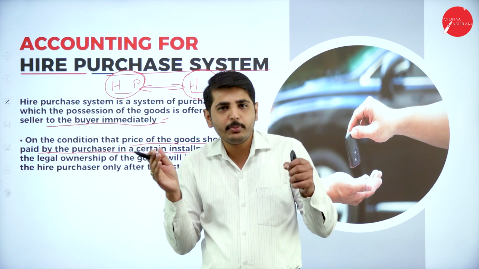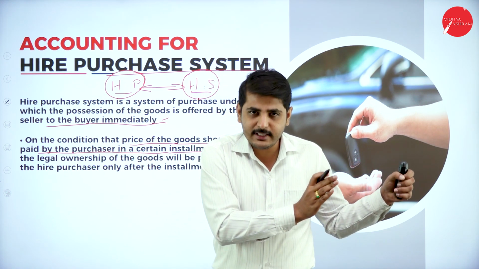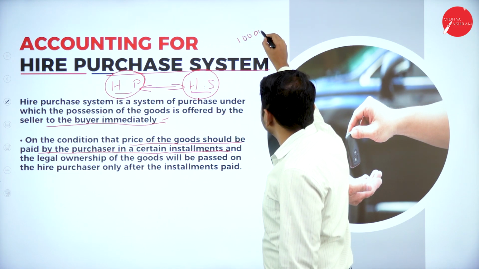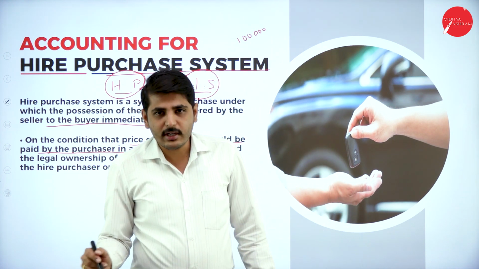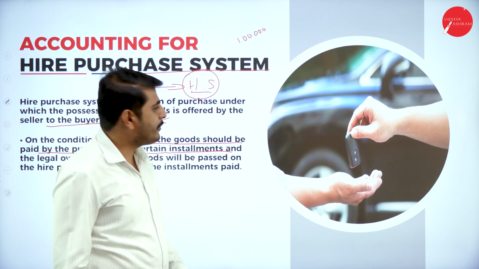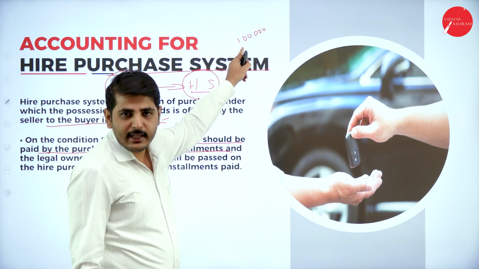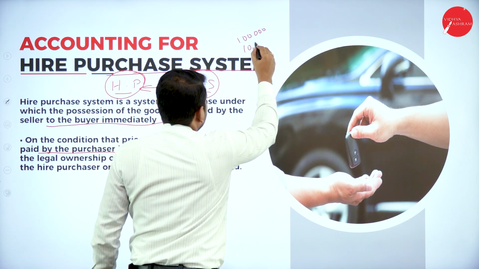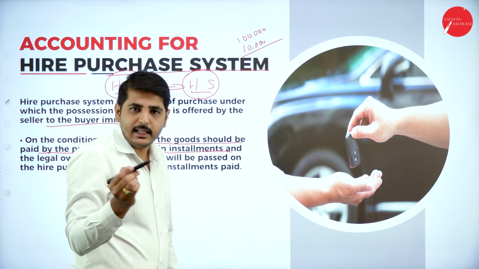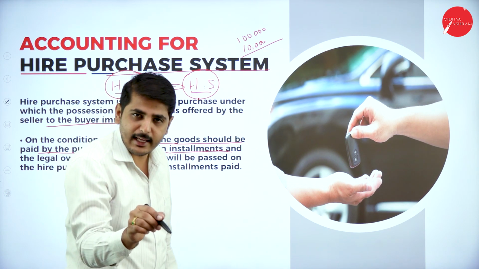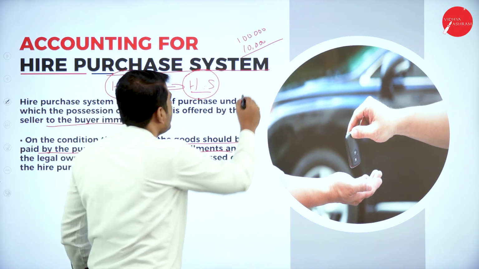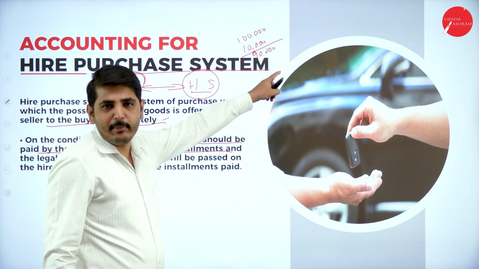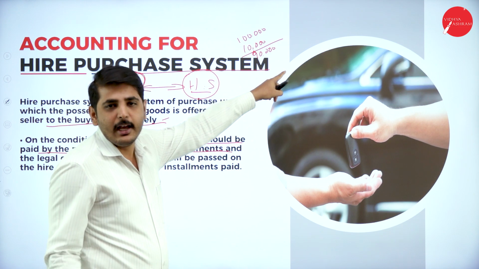So you need not pay the whole cost price at once. For example, for 1 lakh rupees, I purchase a bike from Tata Motors, or it may be from Bajaj Motors. What will I do? I will pay 10,000 rupees as down payment on the same day. The remaining 90,000 rupees I can pay in installments. For example, a mobile phone.